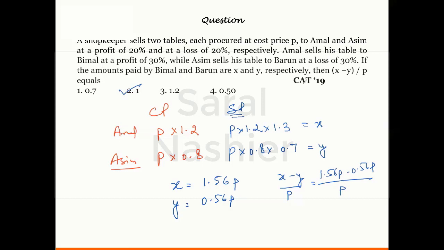Again, a fairly easy question was asked in CAT. The only thing you need to know is what is the multiplying factor in case of a profit or a loss, and how is it multiplied with the numbers. So I hope you understood the concept here.